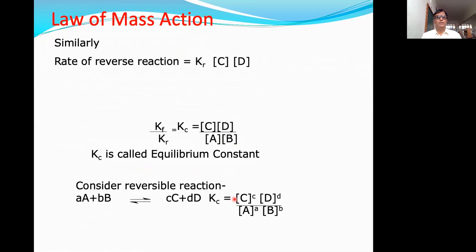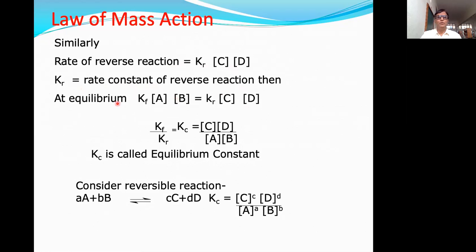Now we'll discuss the law of mass action. In that reversible reaction, as we have seen the rate of forward reaction, similarly, we can write the rate of reverse reaction as equal to Kr into concentration of C into concentration of D. What is this Kr? Kr is nothing but the rate constant of the reverse reaction.